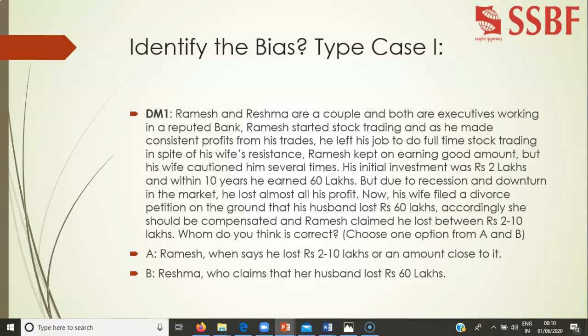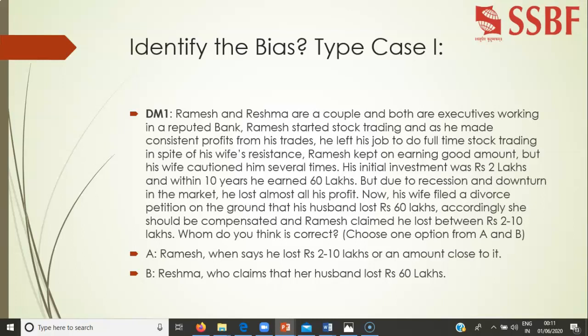He invested around 2 lakhs. Within a span of 10 years, he earned around 60 lakhs. But due to the downturn and recession in 2007 and 8, he lost a good amount of money. He almost lost all his earnings, all his profit. Now his wife filed a divorce petition on the ground that her husband lost 60 lakhs and accordingly she should be compensated. And Ramesh is in a puzzle and in great problem.